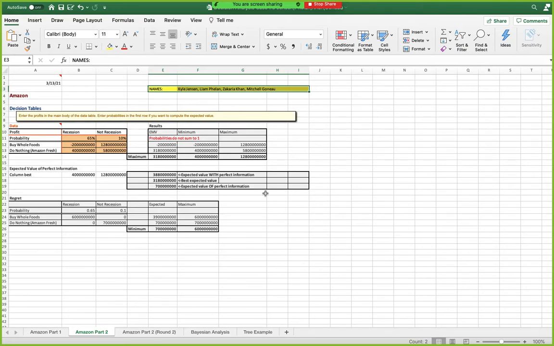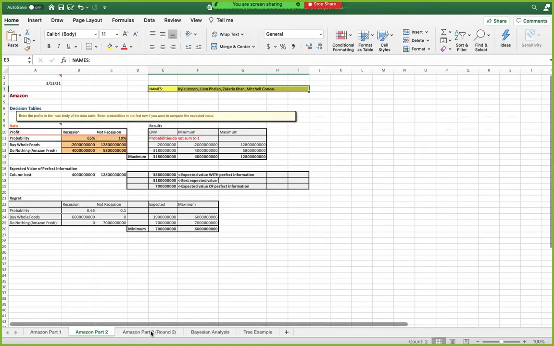Moving down to regret, what it's really talking about is just the opportunity loss, so the amount of money that we could have made essentially if we had made a different business decision. And then you can see what your expected opportunity loss would be versus the maximum opportunity loss on any given situation. So that's Amazon Part 2 explained.